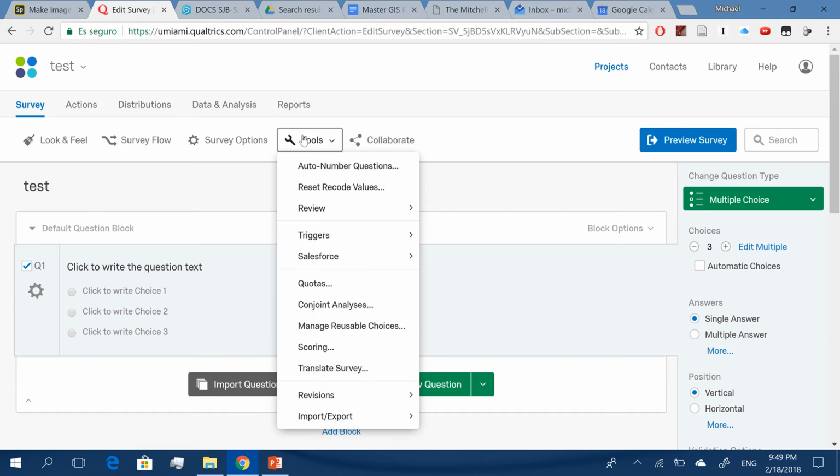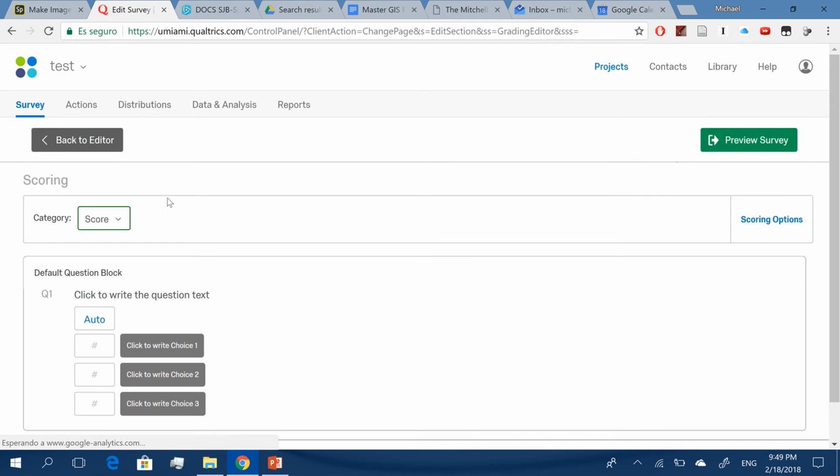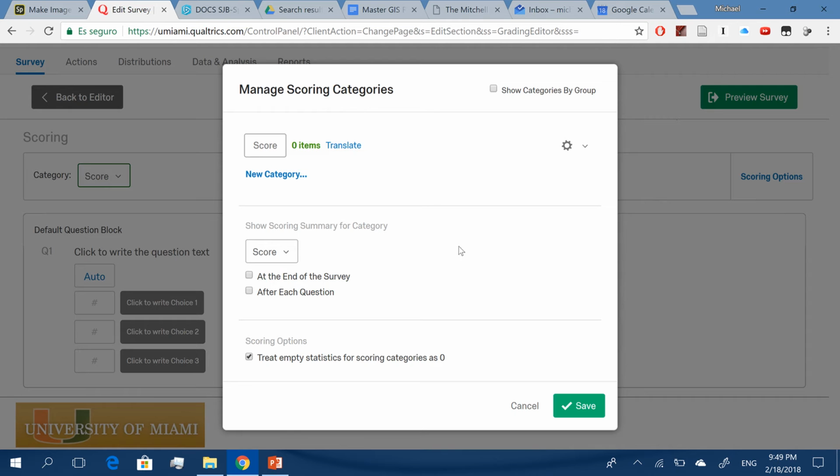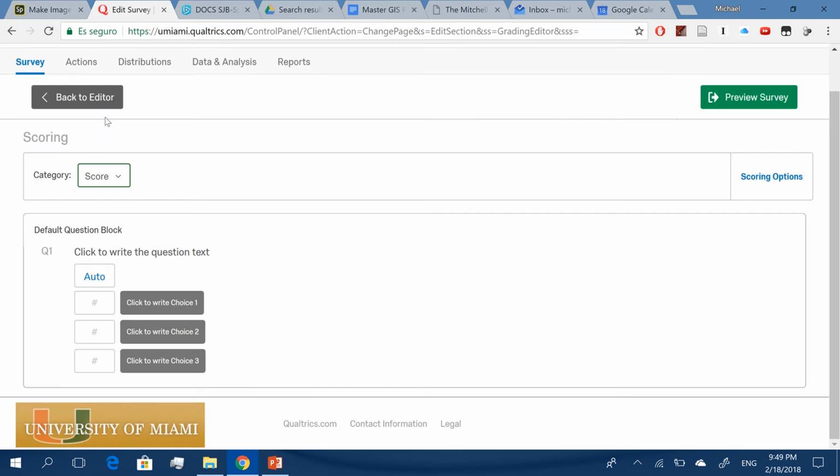And then you can click Tools, Scoring, Scoring Options. Well, first you click which options are correct, then you click Scoring Options: show summaries for category at the end of the survey. So this basically makes sure that whoever takes the quiz will know what they got on the quiz at the end after they click the submit button.